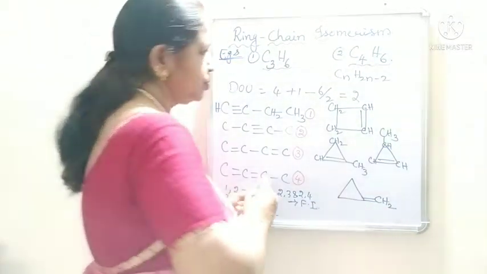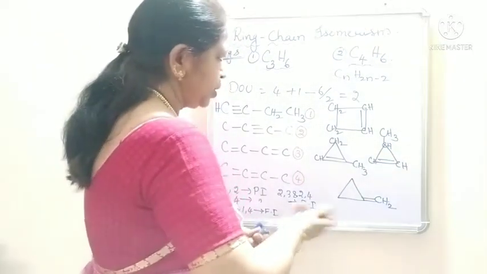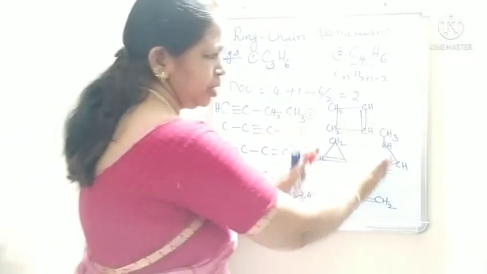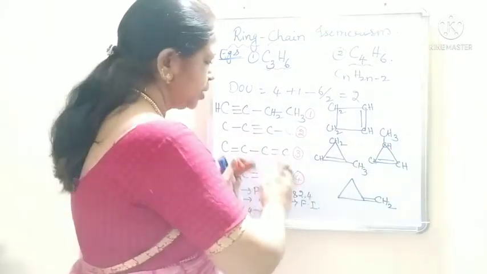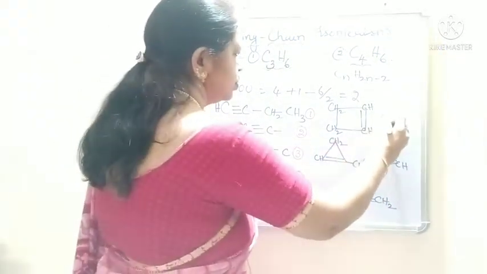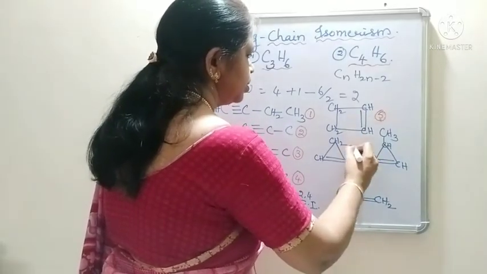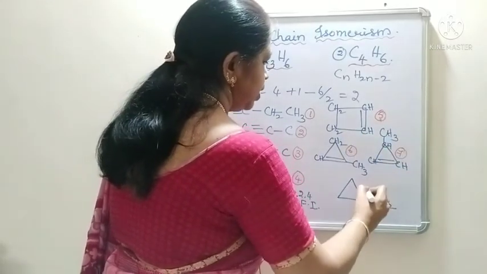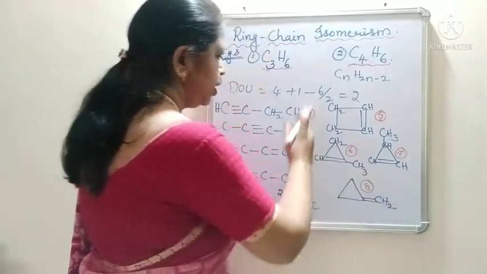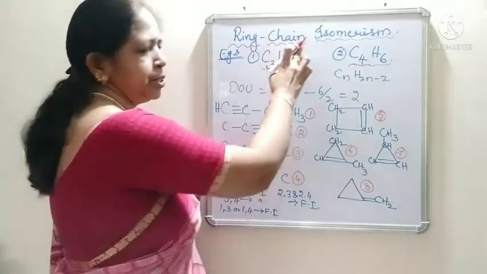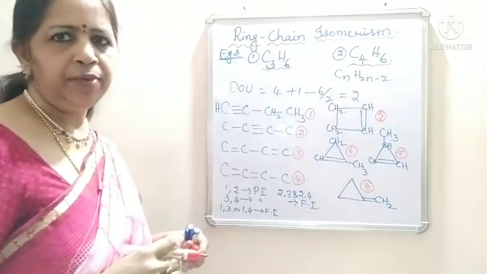Now, what is the relation? These are chain isomers and these are the ring isomers. The relation between 1, 2, 3, 4 and 5, 6, 7, 8: 1, 2, 3, 4 and 5, 6, 7, 8 are ring chain isomers. Okay.